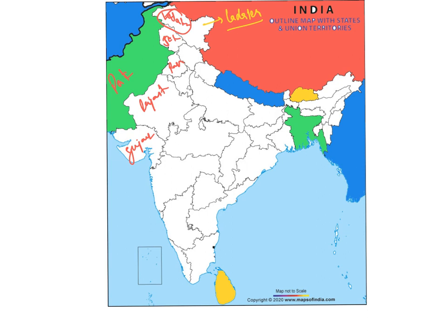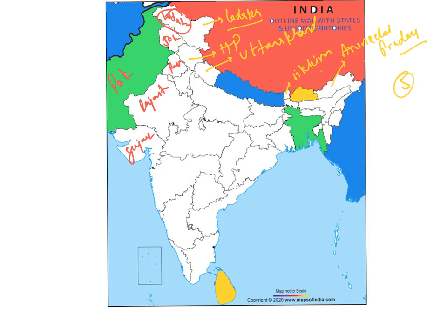The Indian states that share boundaries with China are Ladakh, Himachal Pradesh, Uttarakhand, Sikkim, Arunachal Pradesh. So 1, 2, 3, 4, 5. So a total of 5 states and union territories share a boundary with China.